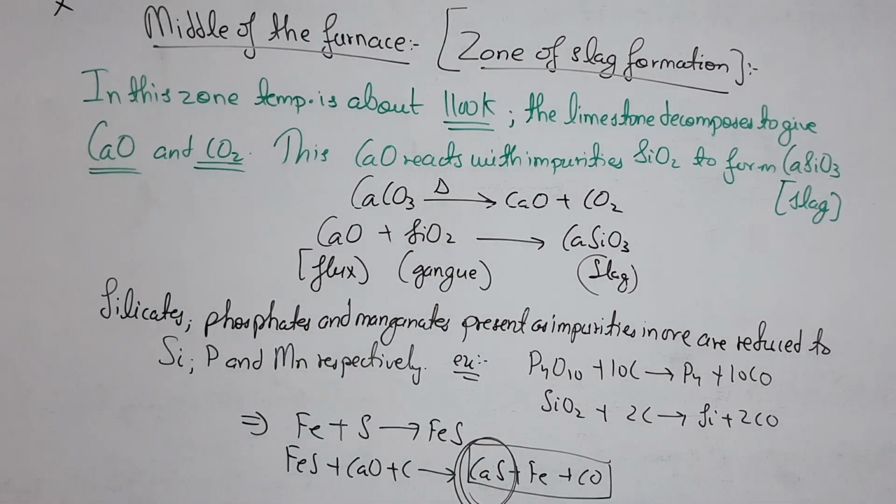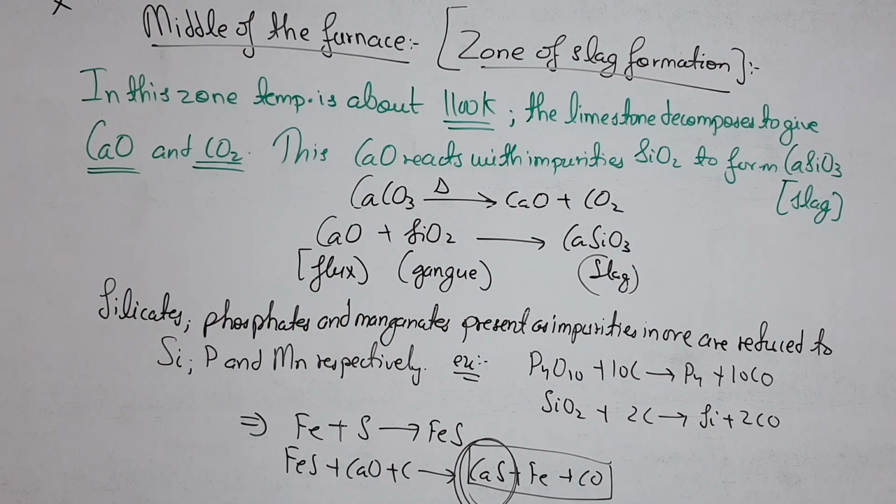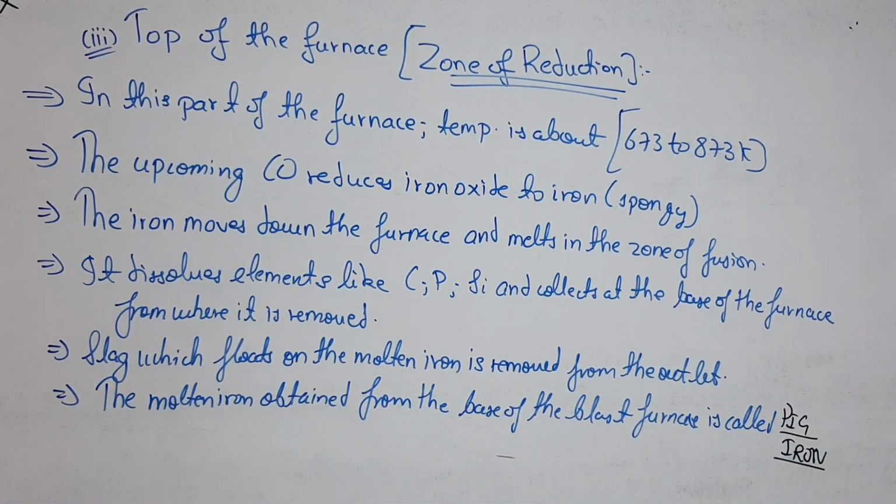Now coming up to the top of the furnace. The last part is the top of the furnace, which is also known as the zone of reduction. In this part of the furnace, the temperature is now more reduced.